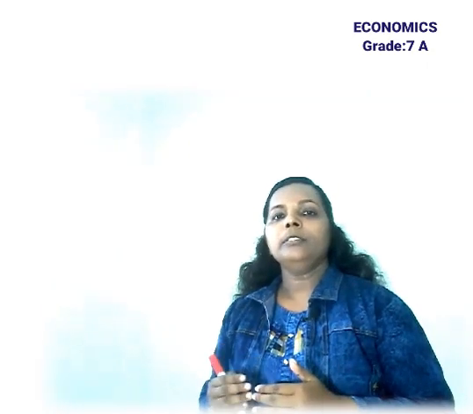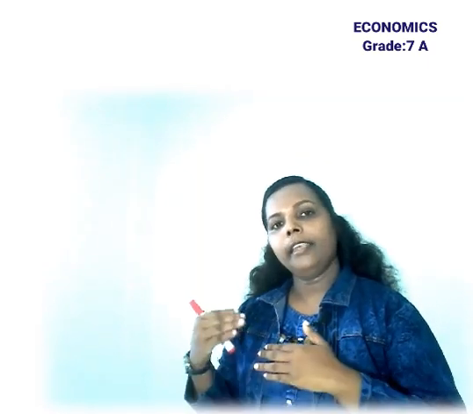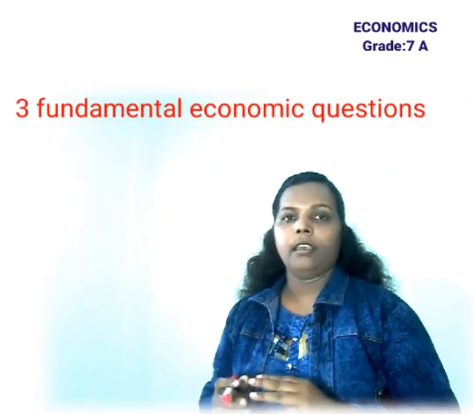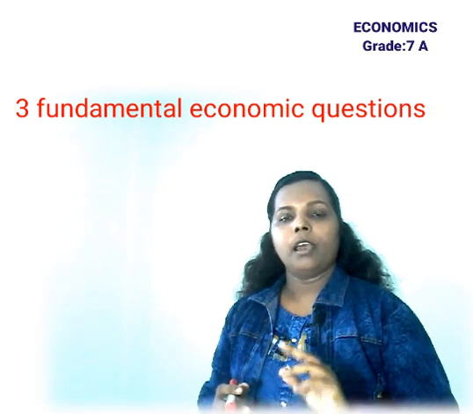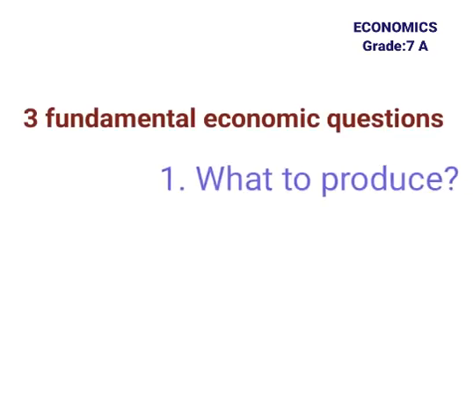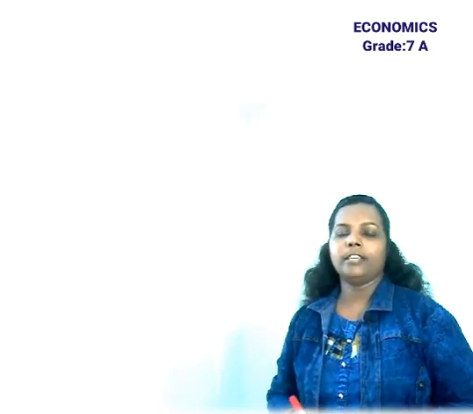Okay, now the country is planning to allocate the resources, or an organization is planning to allocate the resources in an economy. They have limited resources and they have unlimited wants. In such a situation, every organization or economy has to answer three main important questions. They are what to produce, how to produce, and for whom to produce. Let's discuss one by one.